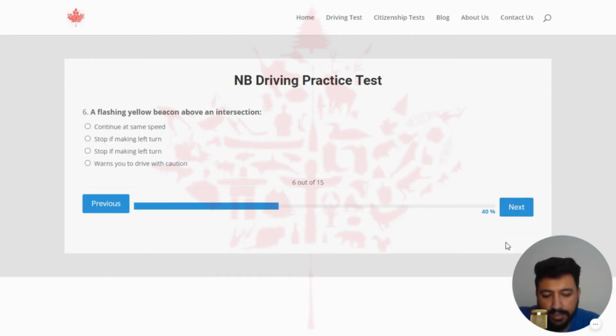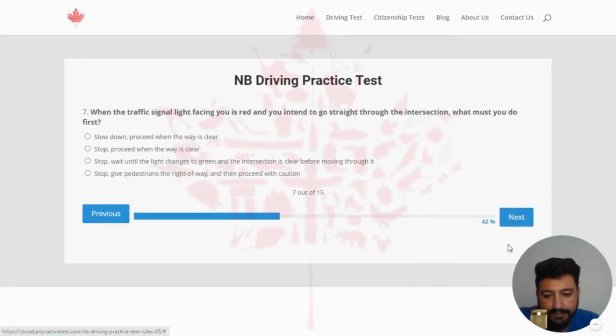And next. The sixth question of quiz number 5 is: a flashing yellow beacon above an intersection. The right answer is warns you to drive with caution. So I'm going to select the last one. Yeah, next. When the traffic signal light facing you is red and you intend to go straight through the intersection, what must you do first? The right answer is stop, wait until the light changes to green and the intersection is clear before moving through it. So let's click on the third one.